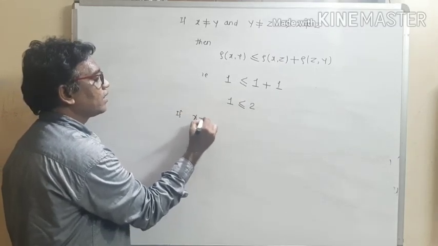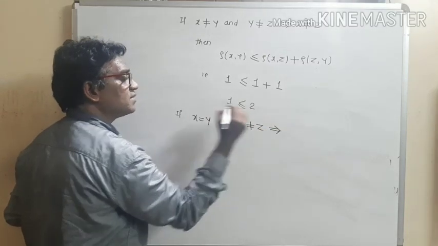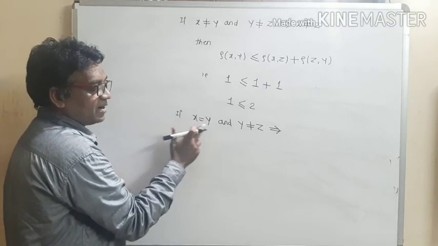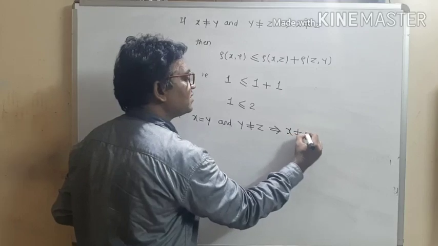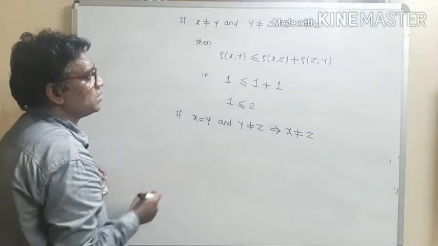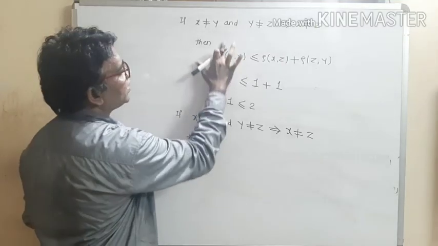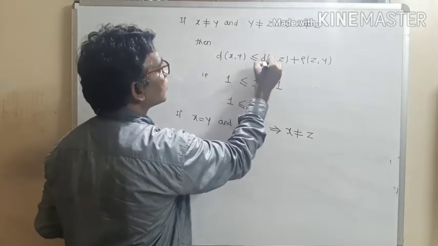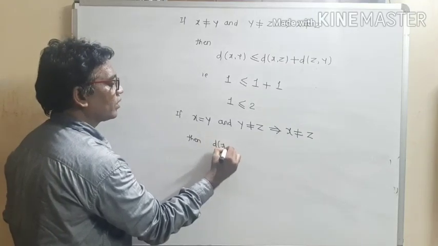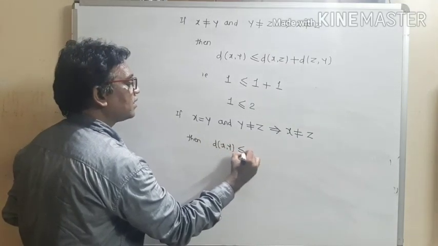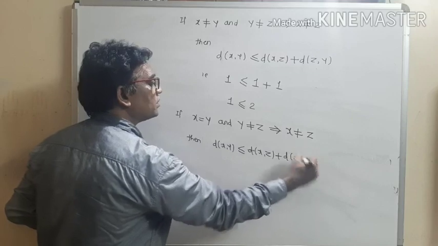Now consider this third case. If x equal to y and y not equal to z. Now x and y, they are the same point, but y and z, they are the different point, so we can say that x and z, they are again the different point. So verify these conditions. So write down then, now write here D. So verify the condition, distance of xy less than or equal to distance of xz plus distance of zy.